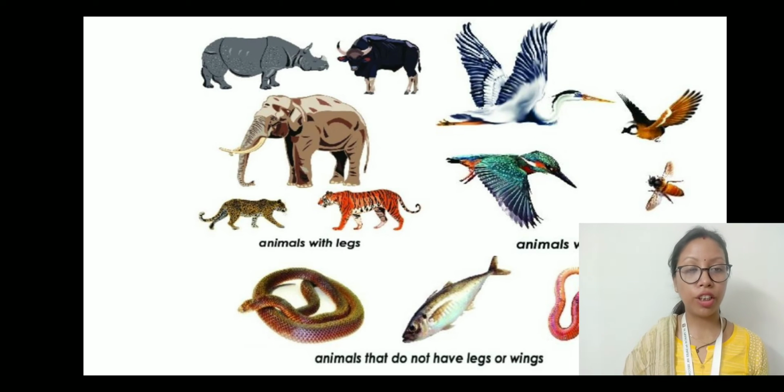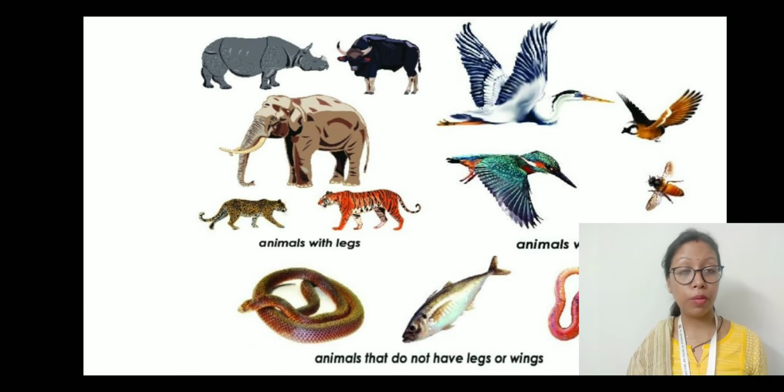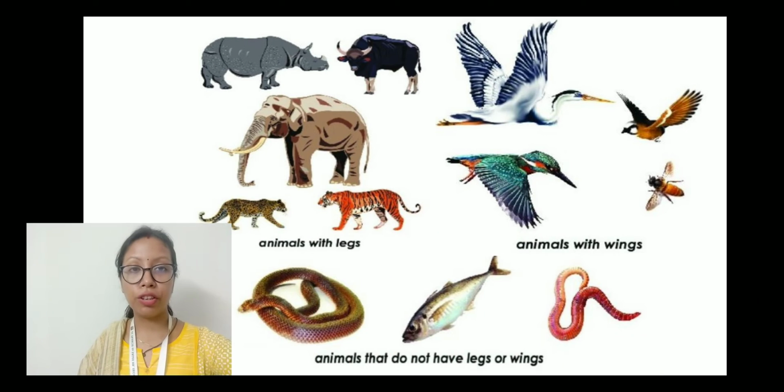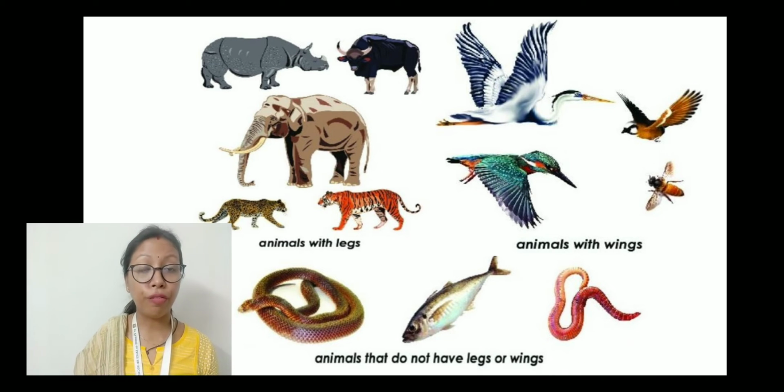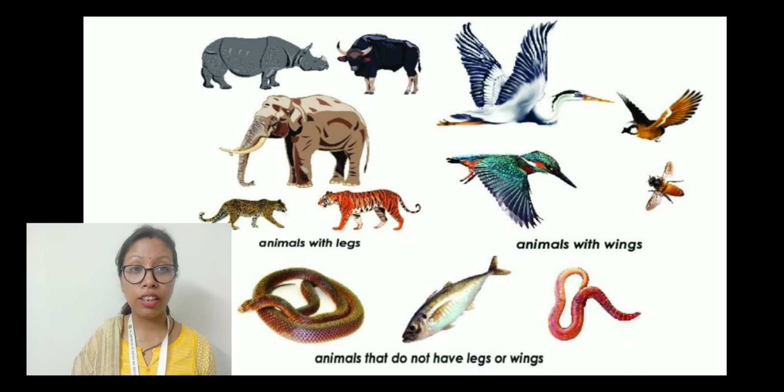Then let us come to the next screen, which is animals with legs, animals with wings, and animals that do not have legs or wings. So here are a few pictures of the animals. Animals with legs: you can see rhino, buffalo, elephant, leopard, then tiger. All these animals have 4 legs. Then we have the animals with wings. You can see the crane, kingfisher, sparrow, and honeybee is also there. So these have wings so that they can fly.